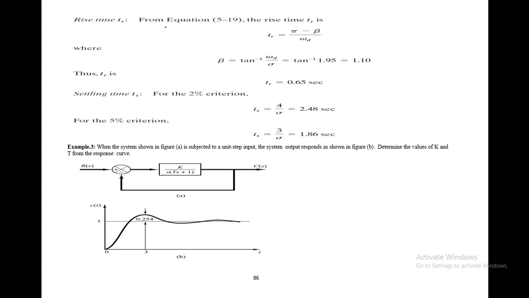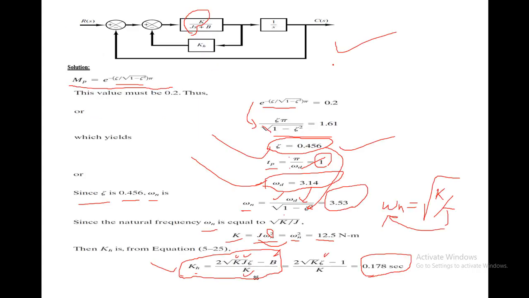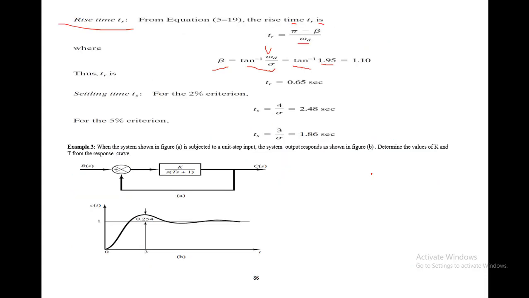Now we have to find out the value of the rise time. You know that the rise time is equal to pi minus beta divided by omega d, and beta is equal to tangent inverse of omega d by alpha, and you know that the value of omega d by alpha turns out to be 1.95, because we have found out zeta and omega n. If you multiply zeta with omega n, you get the value of alpha.